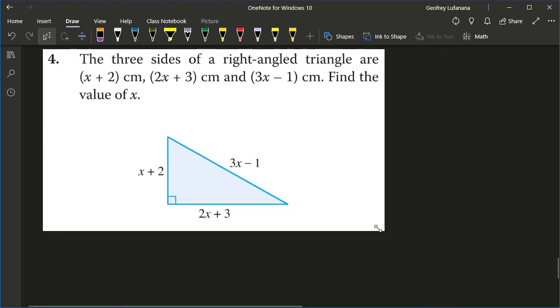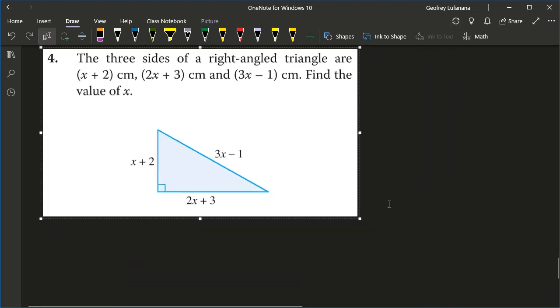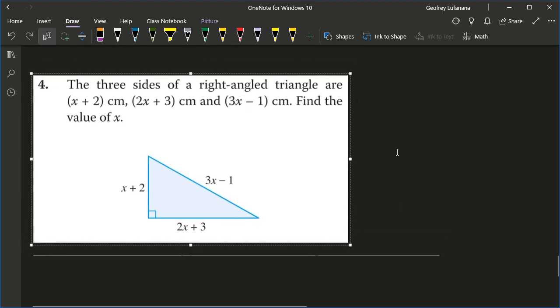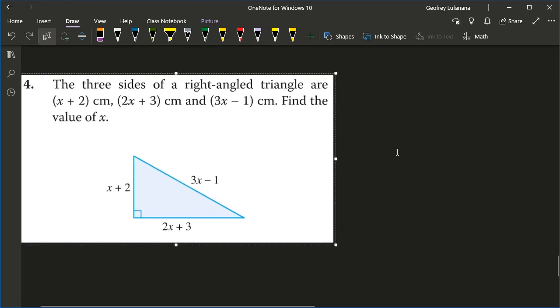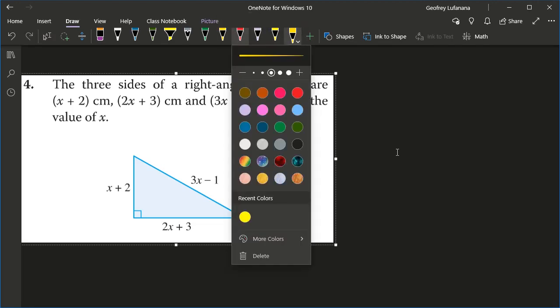For example, the three sides of a right angle triangle are x plus 2, 2x plus 3, and 3x minus 1. Find the value of x. Now, in this question, the concept that you need is a way of relating those three sides of a right angled triangle, and that is the Pythagoras theorem.